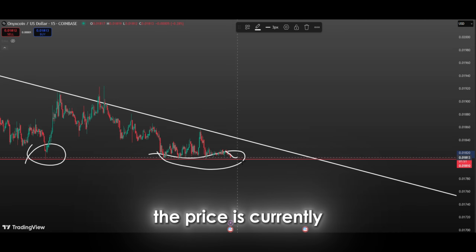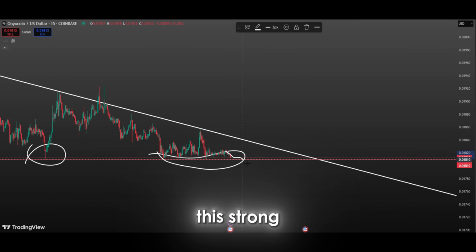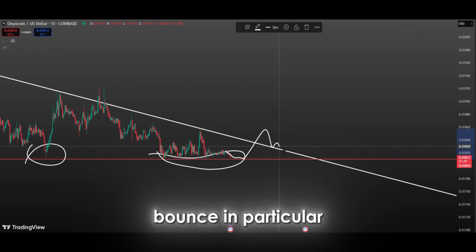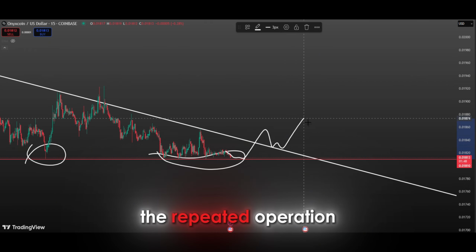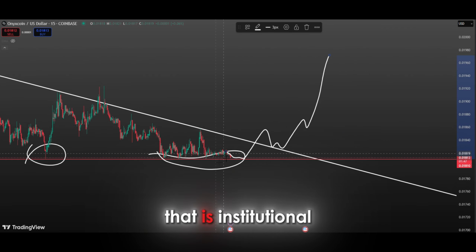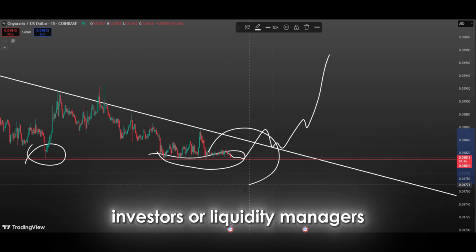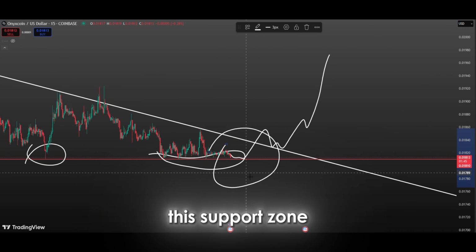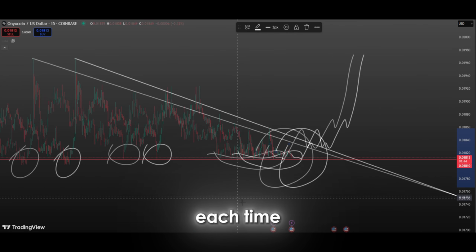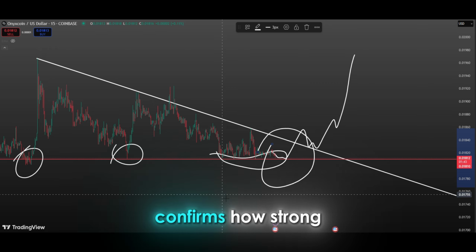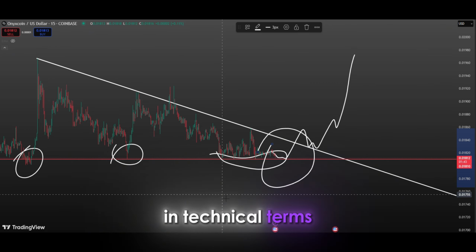The fact that the price is currently hovering close to this strong support zone strengthens the technical prospects for a potential bounce. In particular, the repeated operation of a support level is a signal that the big players, that is institutional investors or liquidity managers, are active there. Although the price has approached and touched this support zone more than once, the fact that each time the downside sags are quickly recovered and the price reacts quickly confirms how strong this level is in technical terms.